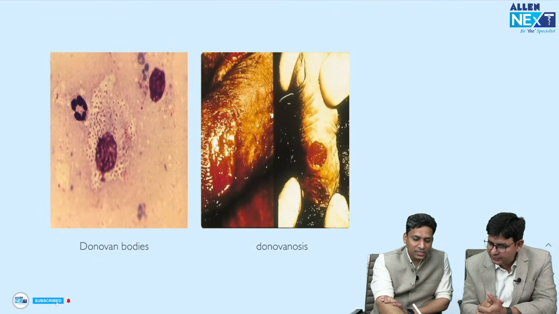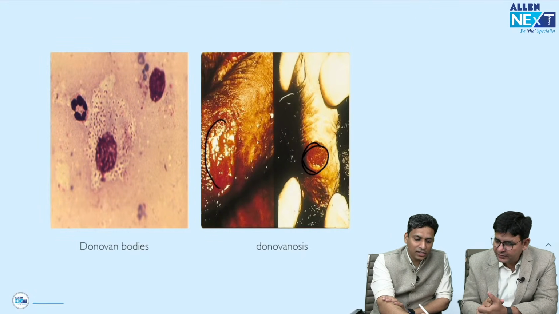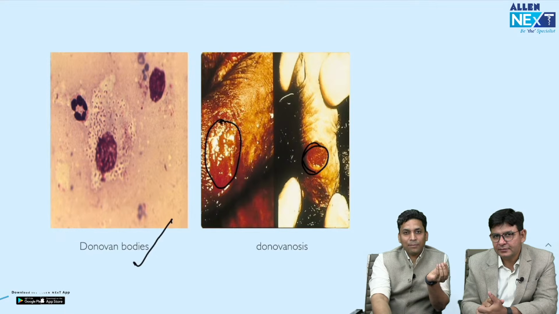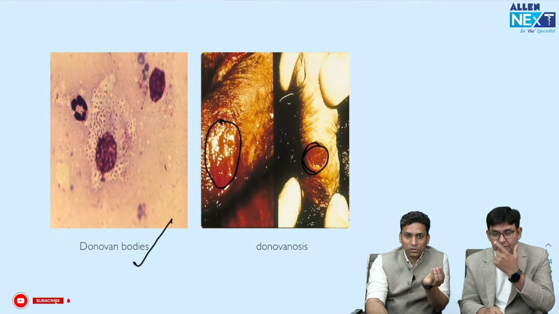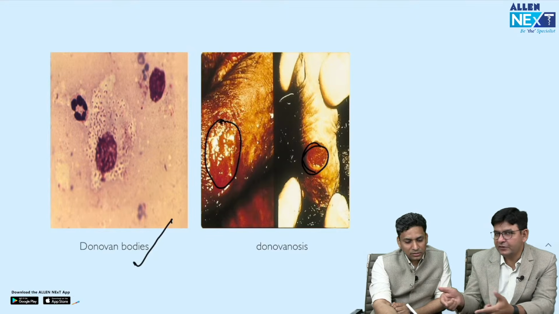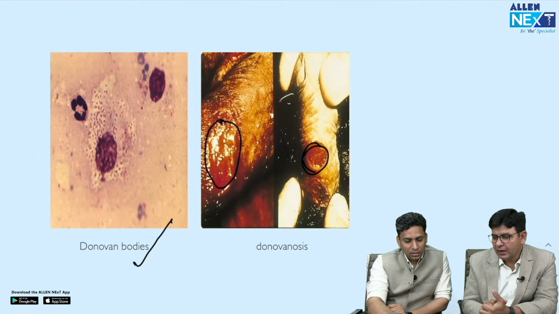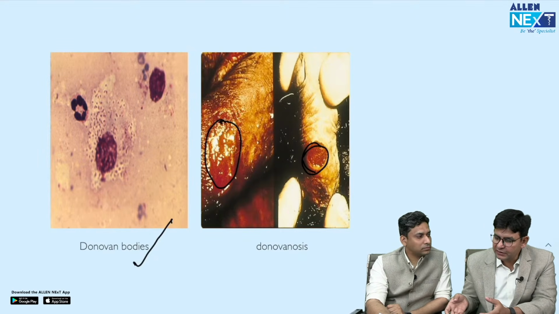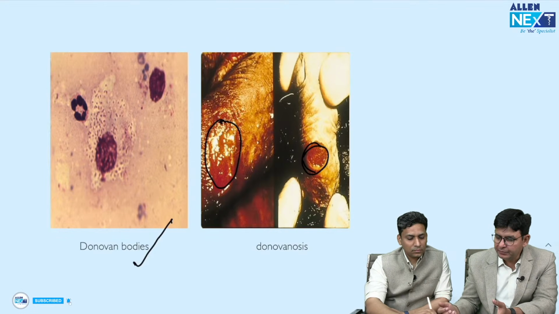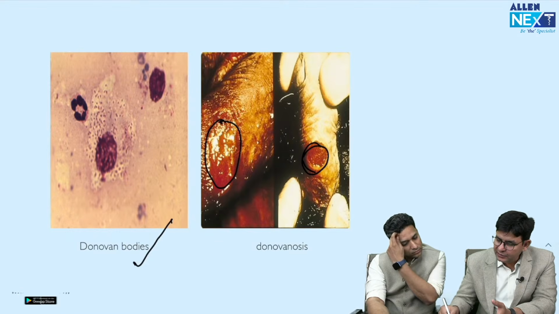Okay. Yes. Here you can see this is that beefy red genital ulcer of donovanosis, and here Donovan bodies are seen. As you all know that this is caused by Calymmatobacterium granulomatis, also known as Klebsiella granulomatis. So their safety pin appearance is present. You can relate this also. And regarding this donovanosis, you need to know the pseudobubo also.